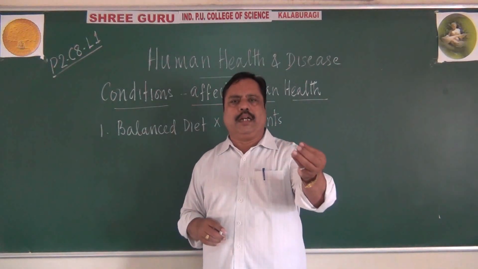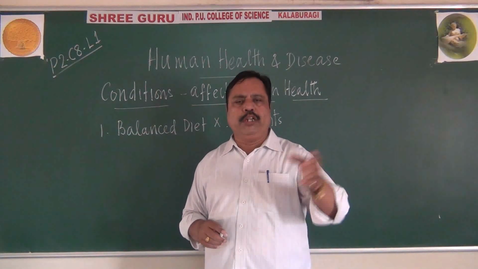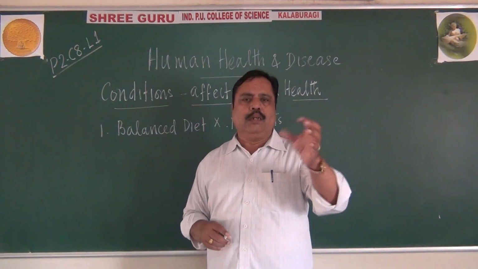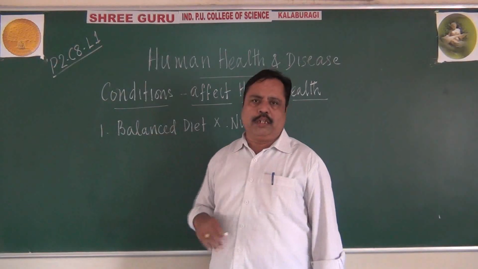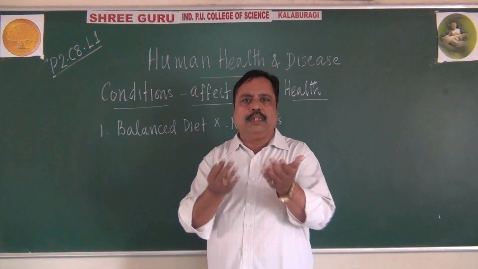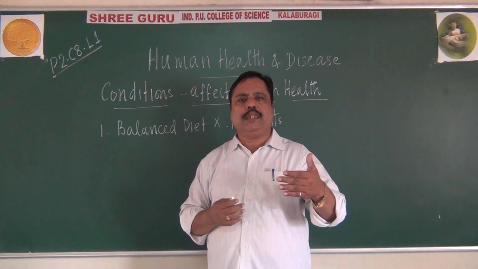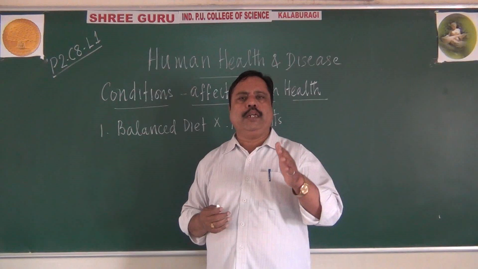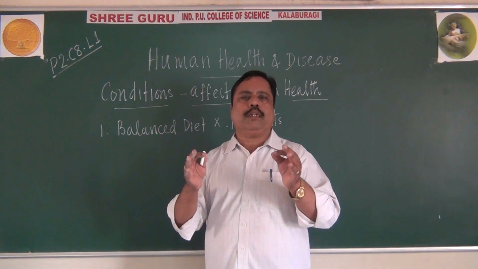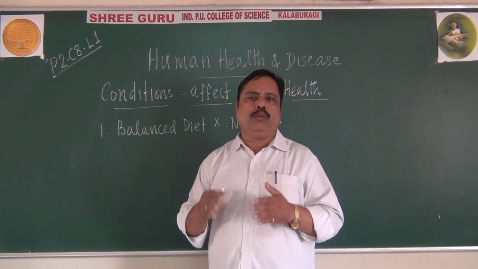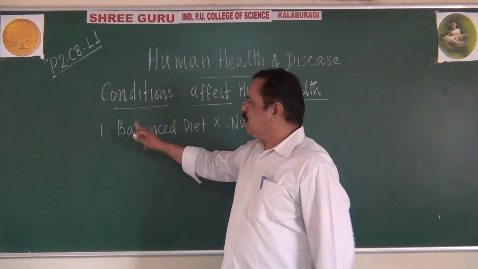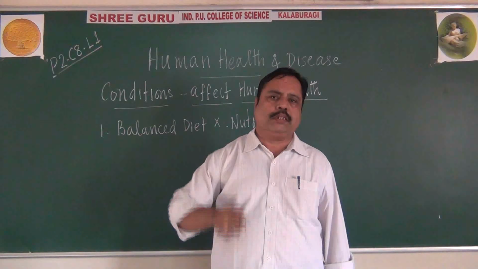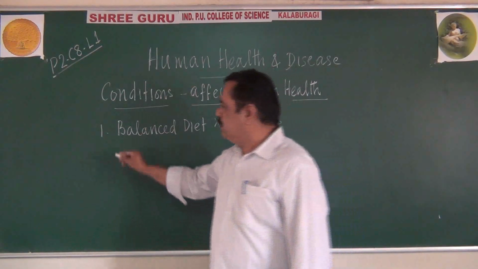Maybe minerals like iron, even potassium, sodium, either their deficiency or their overoccurrence, both can affect human health. That's why we should have a balanced diet. A balanced diet must provide us quantitatively and qualitatively proper and sufficient nutrients for our body. That is one point which will affect human health, the absence of a balanced diet.